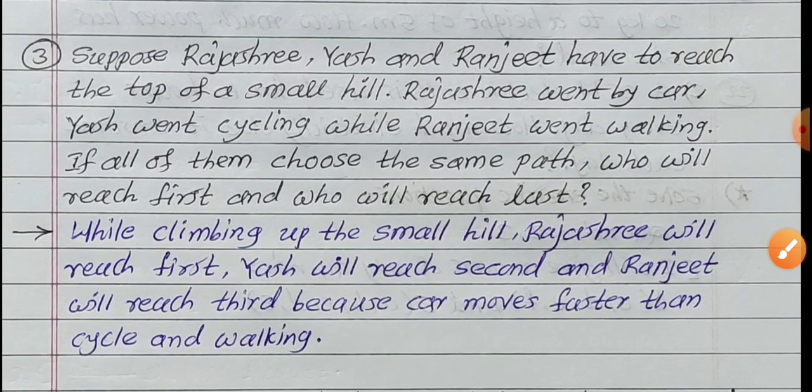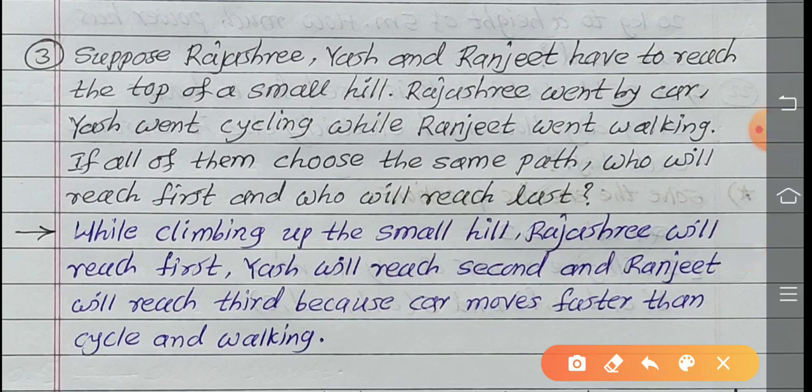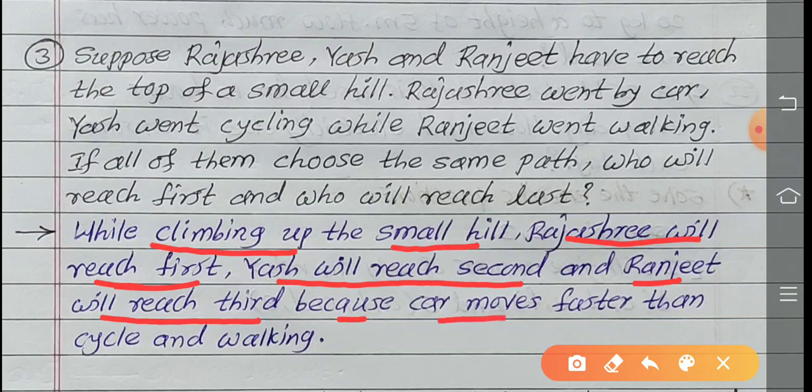And the third question: while climbing up the small hill, Rajashree will reach first because she used a car. Yash will reach second because he used cycling, and Ranjit will reach third because Ranjit went walking. So a car moves faster than a cycle and walking.